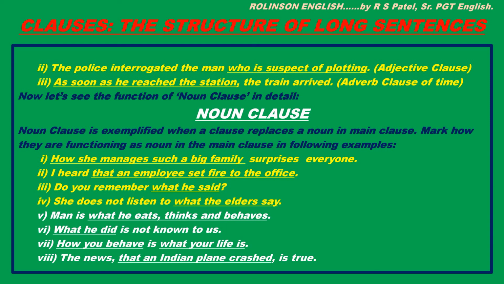Okay? If you separate the two clauses here, that would be like this. What he did, it is not known to us. So replacing it with the noun clause, you can combine them. What he did is not known to us. Number 7. That is very wonderful one. Try to understand it. How you behave is what your life is. Good. Here there are two noun clauses. How you behave and what your life is.